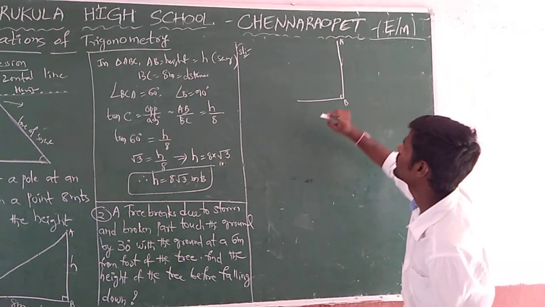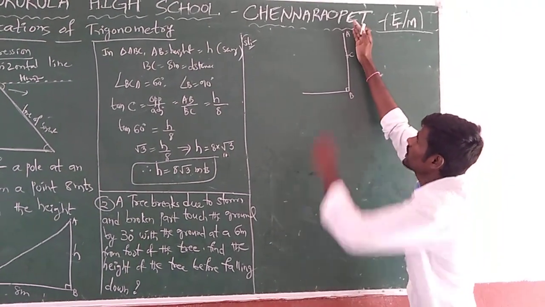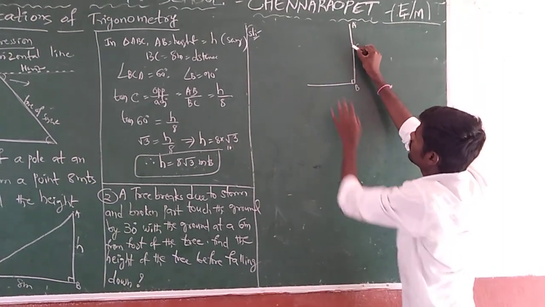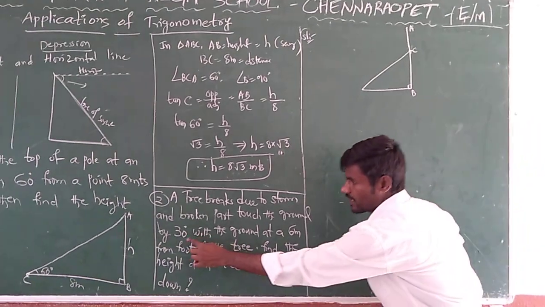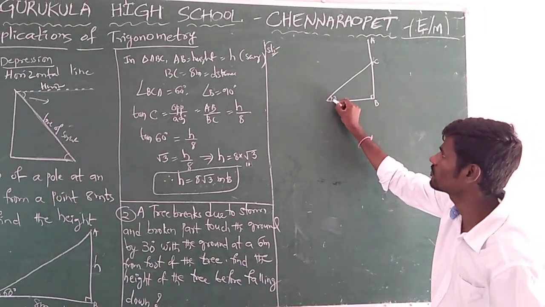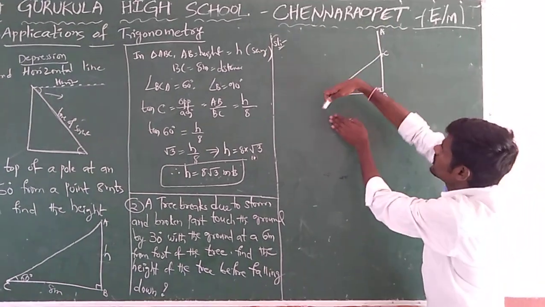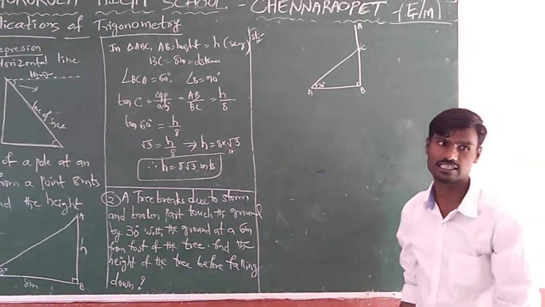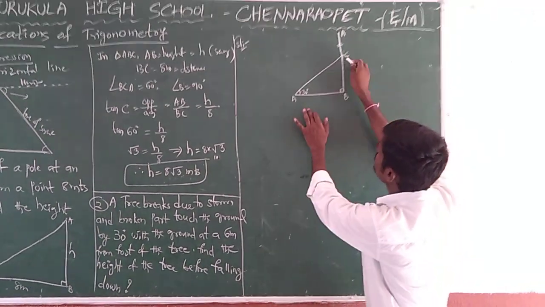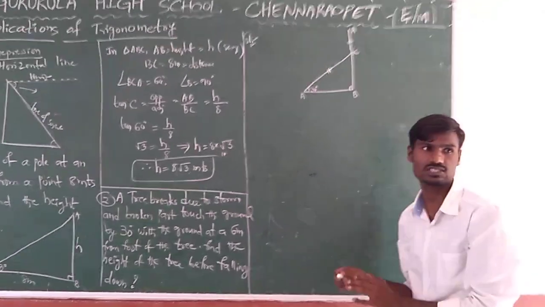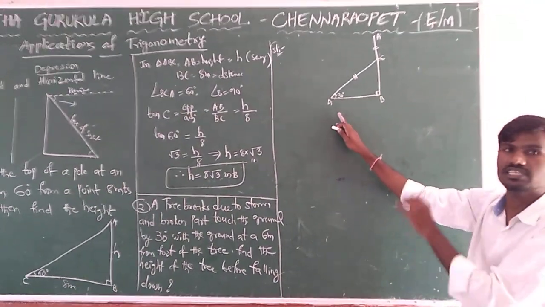And let us see here. If it is the broken part of the tree, then if it has broken, it will fall onto the ground and touch the ground. That touching makes an angle of 30 degrees given by the problem. Nothing but if it is AC, it means the same A will touch the ground there. Let us take here A. So now what is the meaning? AC is equal to AC. Because of the storm it has broken and is touching the ground with an angle of elevation of 30 degrees.